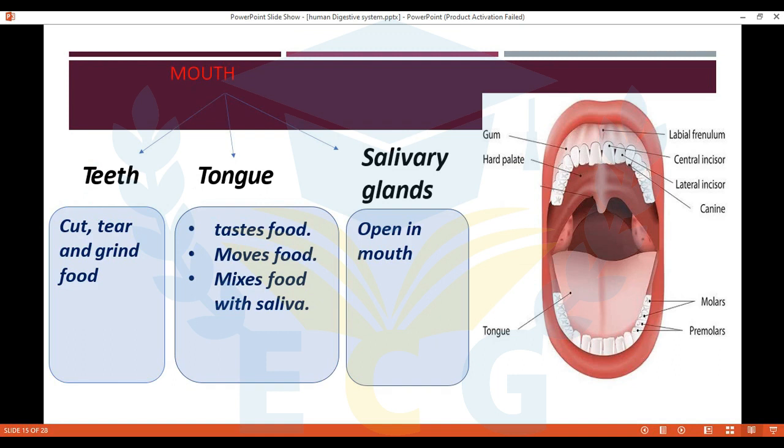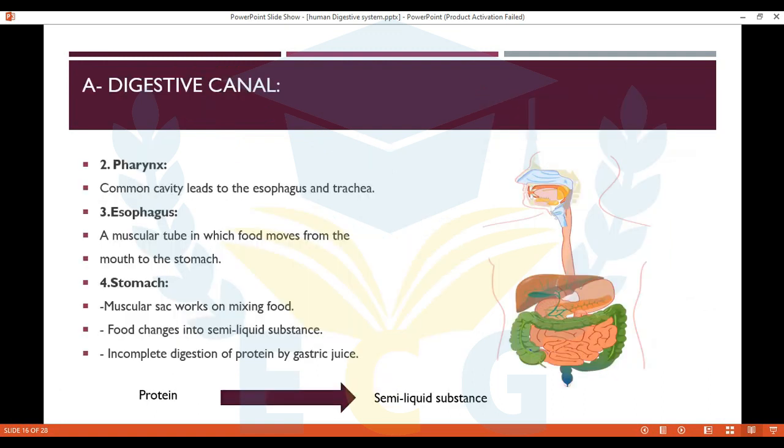Okay, what is the function for teeth? Cut and tear food. And the tongue tastes food, moves food, and mixes the food with saliva. And the salivary glands secrete saliva that helps you to swallow the food.